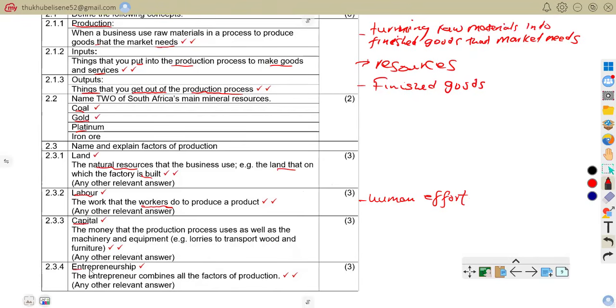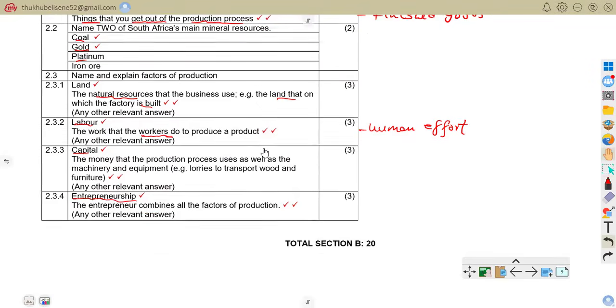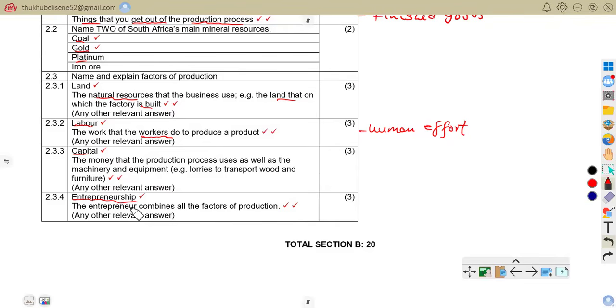Then we have entrepreneurship. The entrepreneur combines all the factors of production. The entrepreneur is the person who brings all factors of production together, takes risk, and manages the business. That is the total of section B, which is 20 marks.